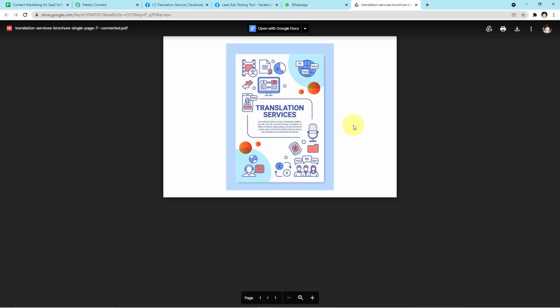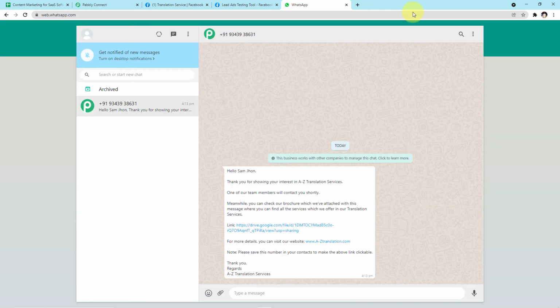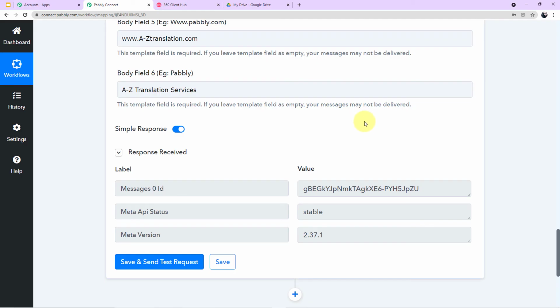Now let me show you the link, if it takes you to the correct brochure or not. Yes guys, this is the particular PDF file. I have shown it to you. So you have seen how successfully the integration has worked.